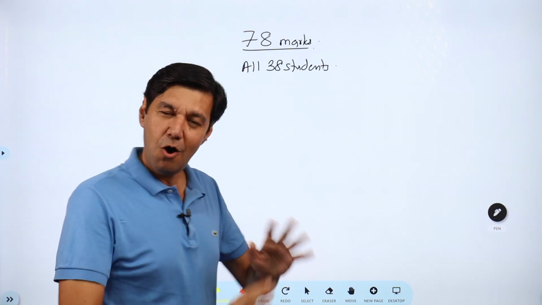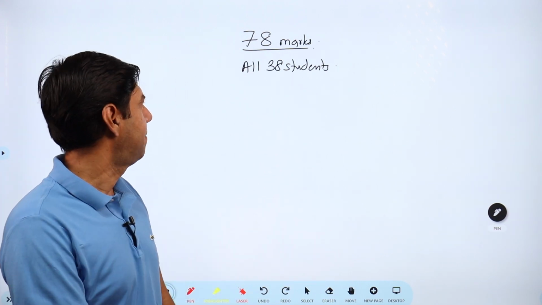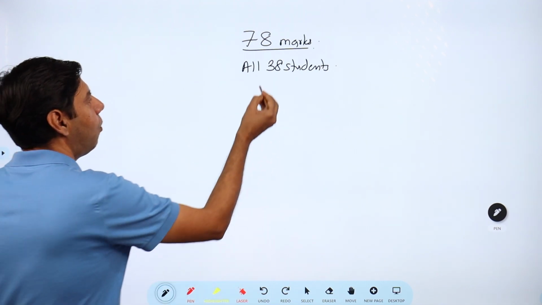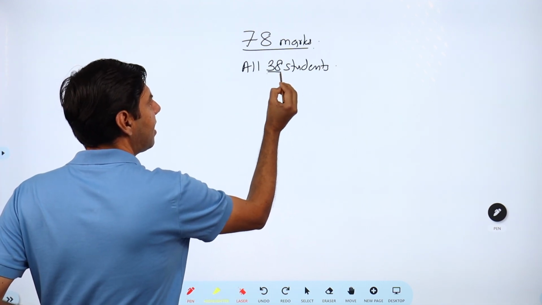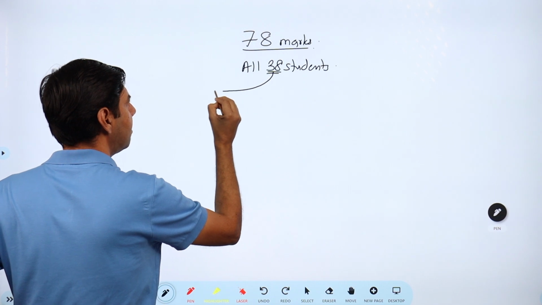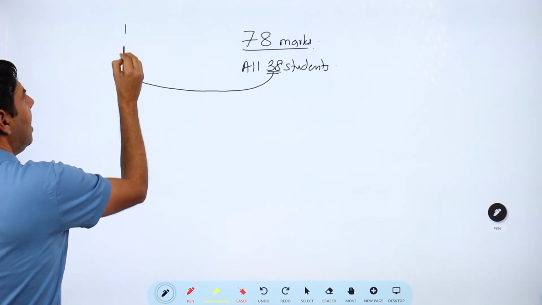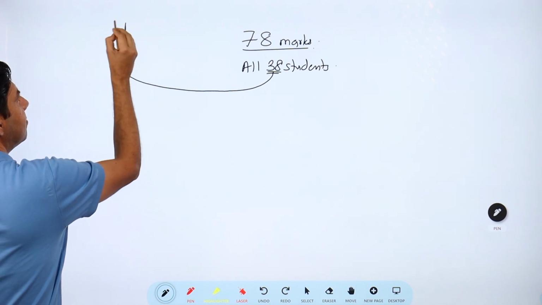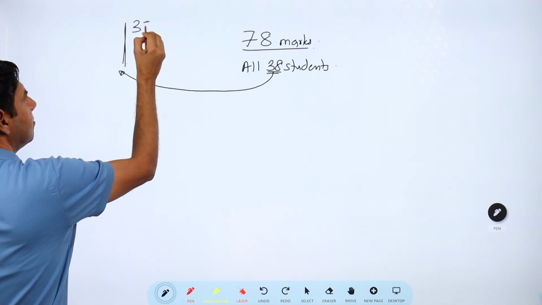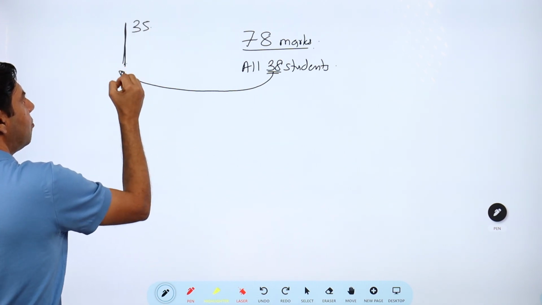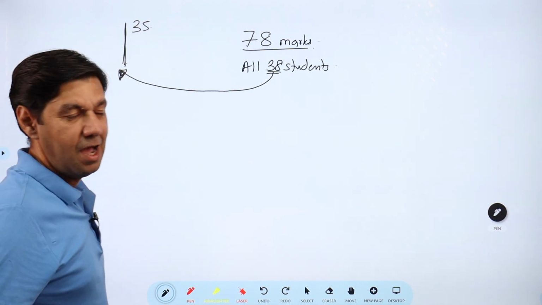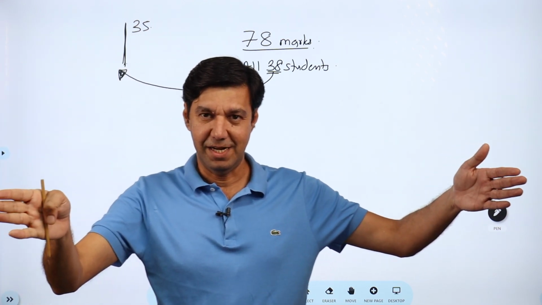One meaning is all of them are at 78. Now from these 38, I want to take some students and give them marks which are less than 35. I want to put them into this end. Now, everyone is at 78.